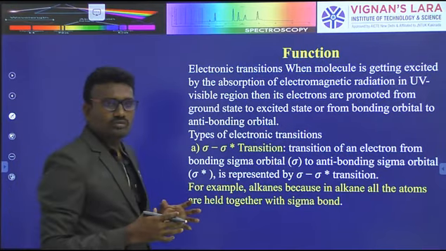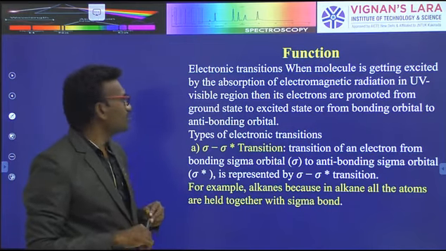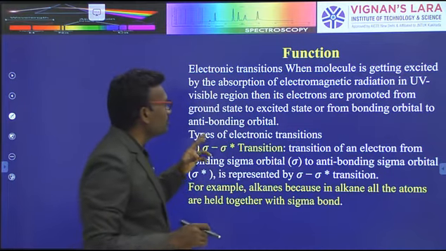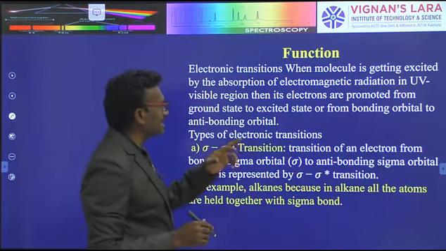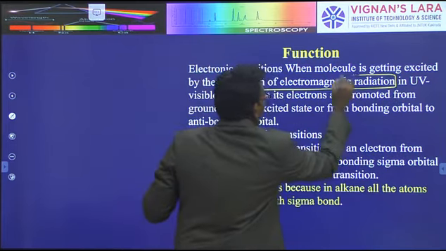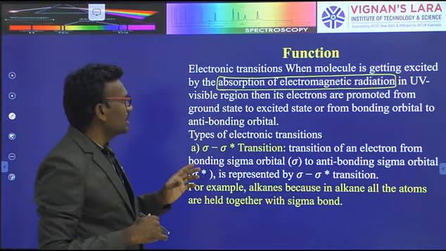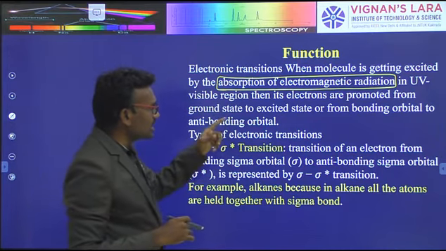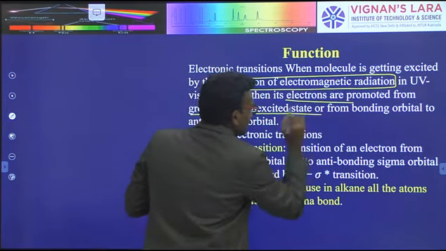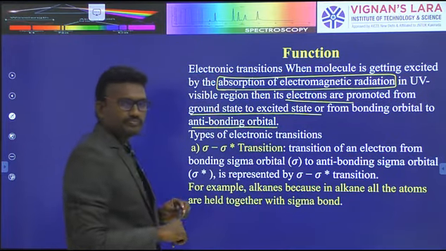Next, how does UV visible spectroscopy work? The electronic spectroscopy is also called UV visible spectroscopy. The molecule gets excited by the absorption of electromagnetic radiation. When the radiation passes into the sample, electrons are promoted from the ground state to the excited state, from bonding orbitals to anti-bonding orbitals.